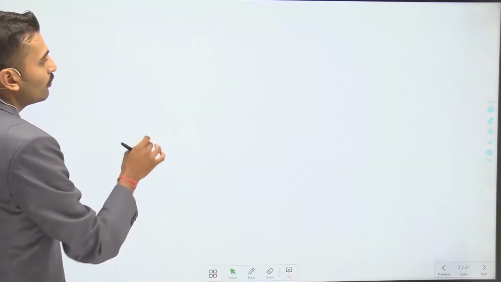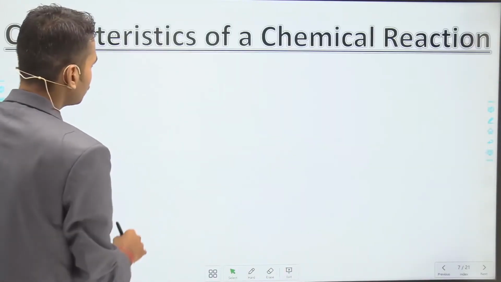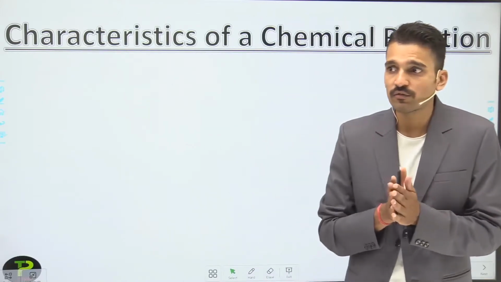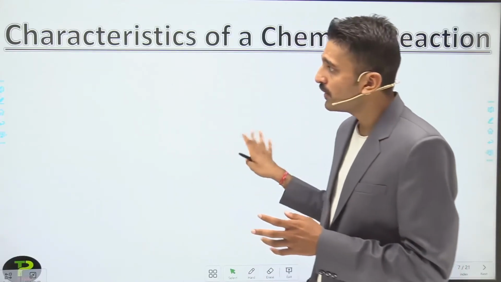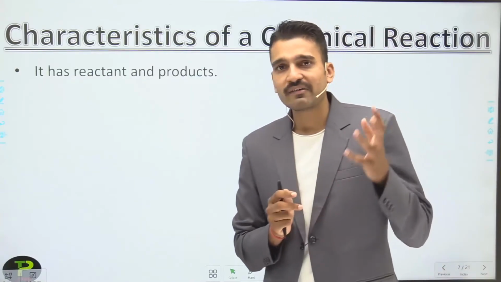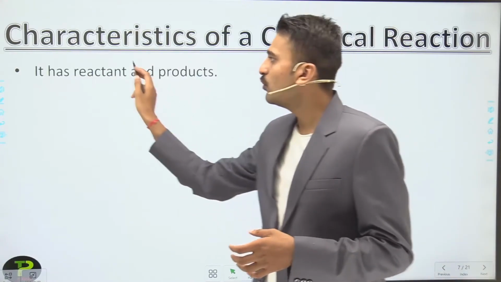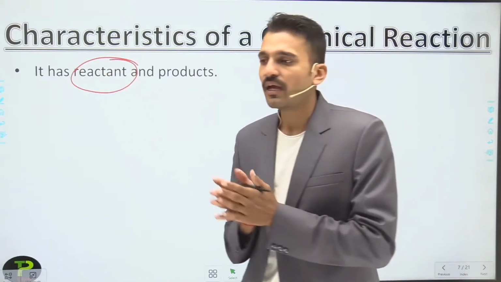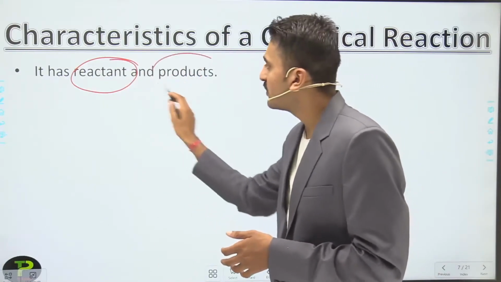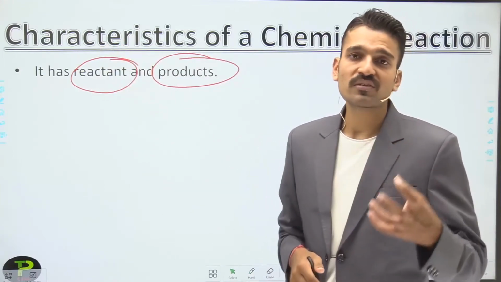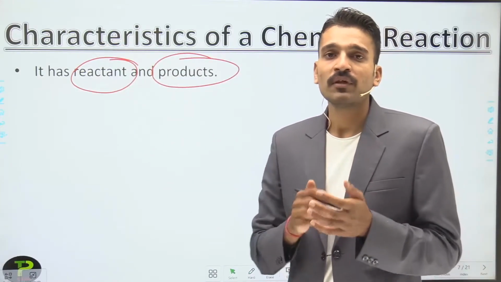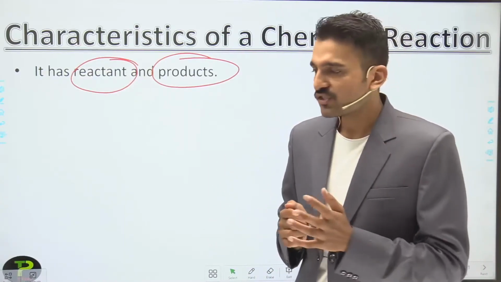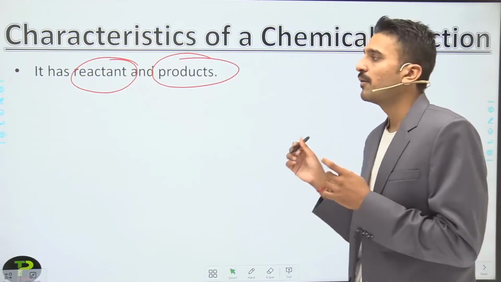So let's move on to the characteristics of chemical reactions. What are they? You should be knowing that. First, it has reactants and products. I have told you the reactants are the substances that are reacting with each other. And products are the new substances that are formed, or the substances produced as a result of a chemical reaction or a chemical change.